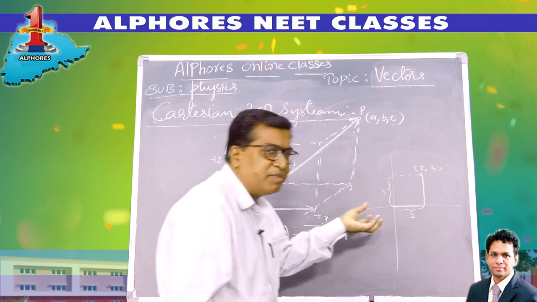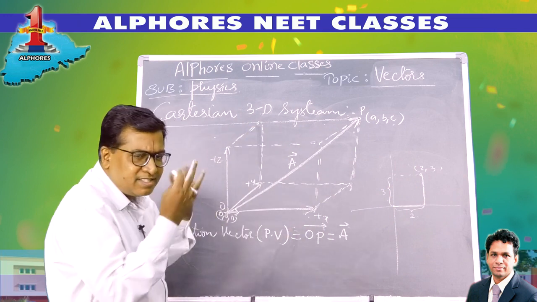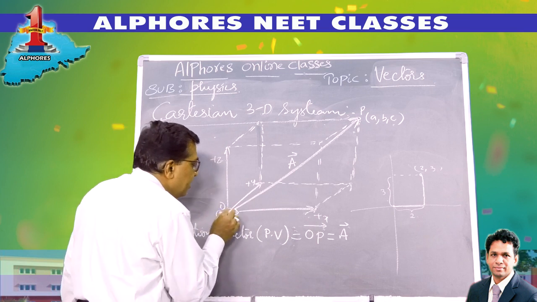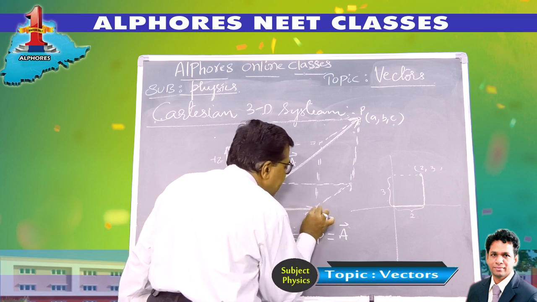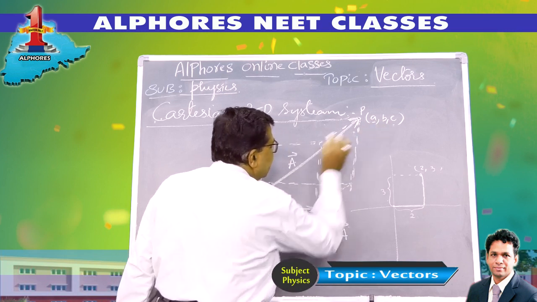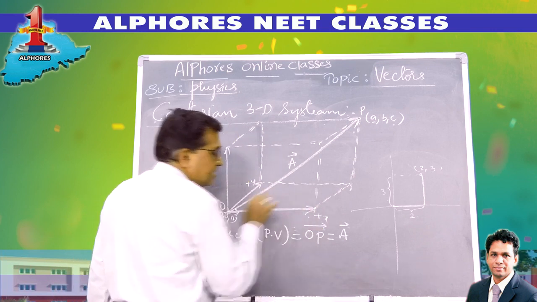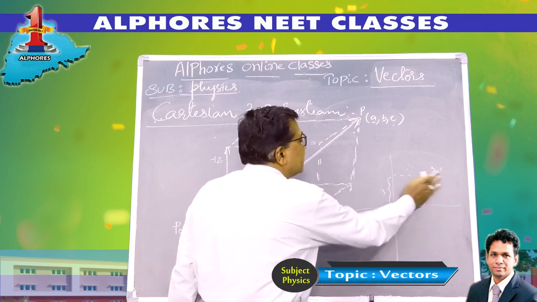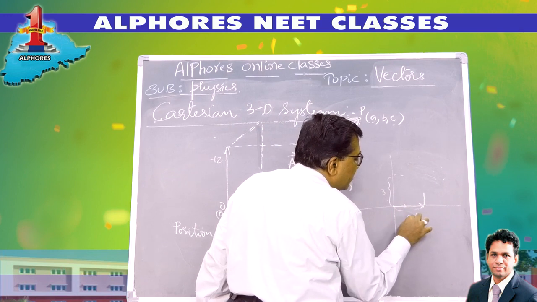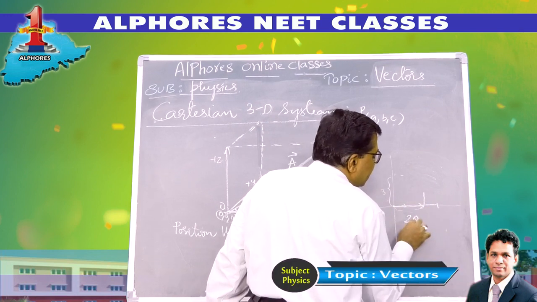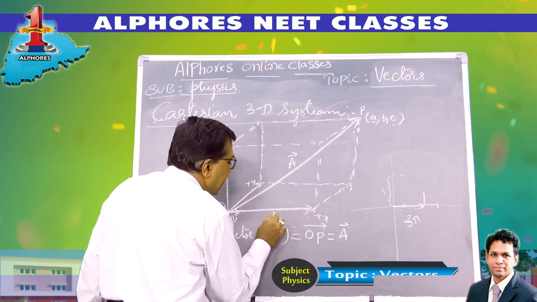Similarly, continuing the same thing in 3 dimensions, let us imagine how to reach that point P. Start from the origin and walk along the x-axis. Its x coordinate is a, so I have to walk a units along the x-axis. If I walk 1 unit along the x-axis, it is i. If I walk 2 units, it is 2i. If I take 3 units, it is 3i. So when you move a units along the x-axis, this is a i cap.